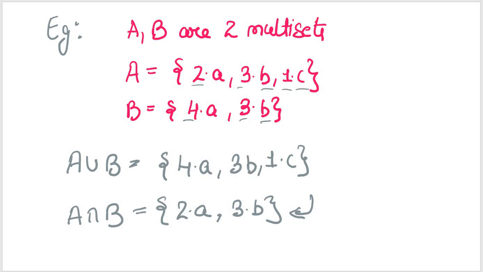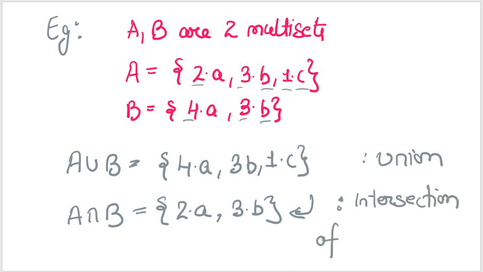So what we saw were union of multisets and intersection of multisets.